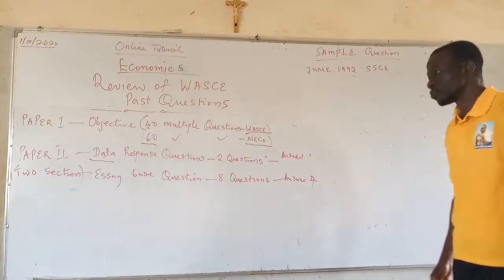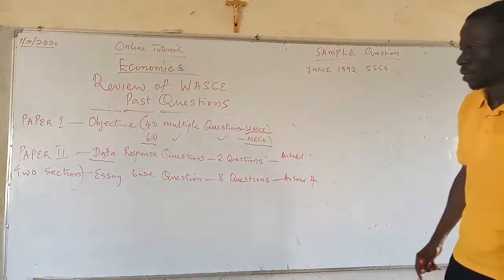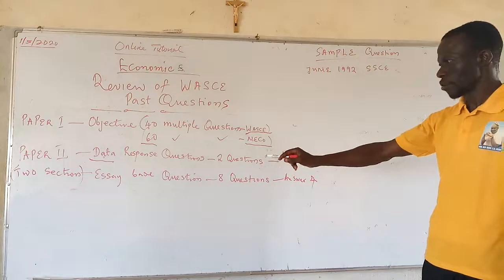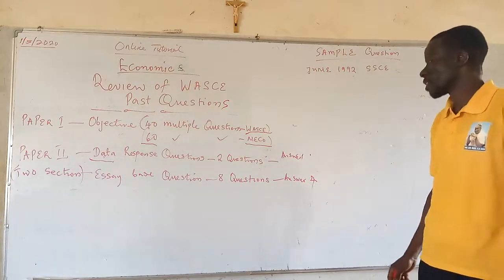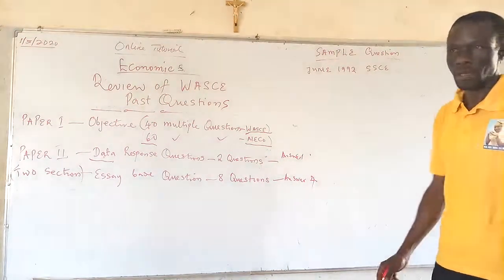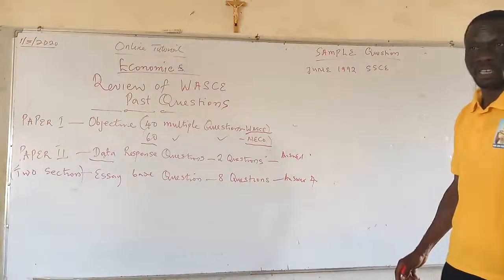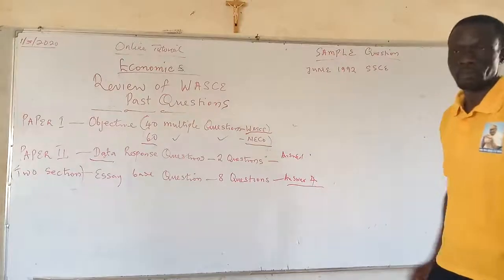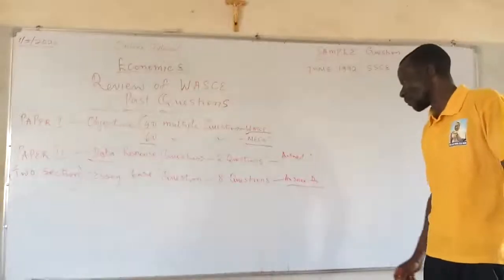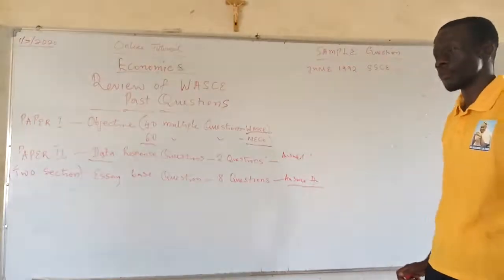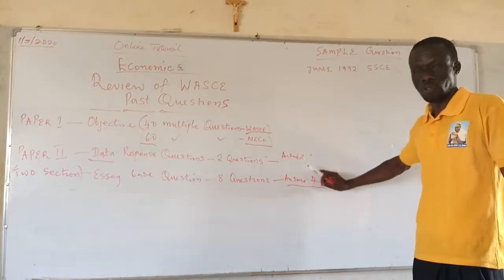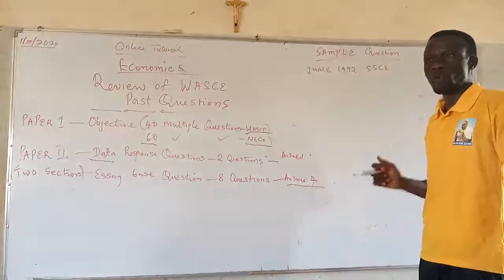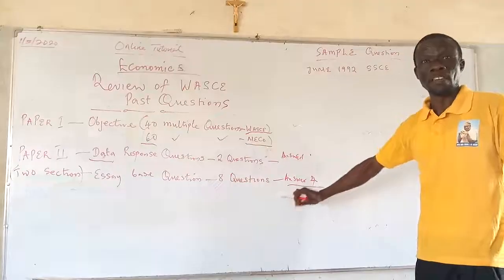While in paper 2, section B is what is known as the essay-based question. Essay-based questions where you are given 8 questions. In these 8 questions, you'll be expected to answer 4 questions. In this selection, I want to appeal to us to choose the best 4 of which you are adequately prepared for.